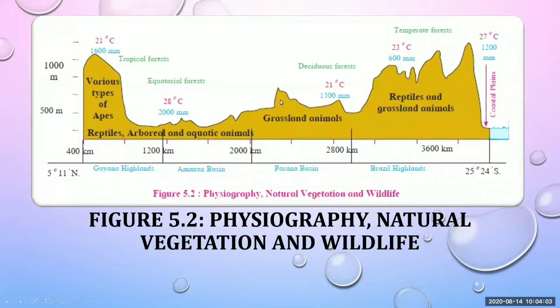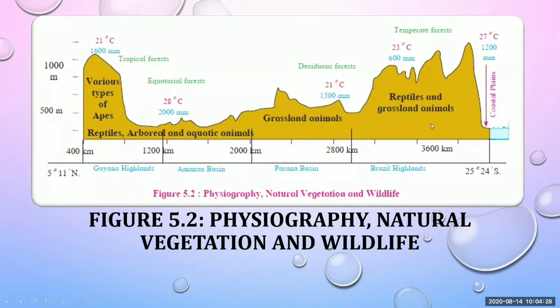We can see the top of that grassland. And here the temperature is 21 degrees Celsius, and the rainfall is 1500 millimeters, which is found in the grassland area.